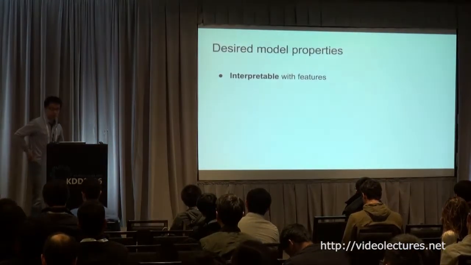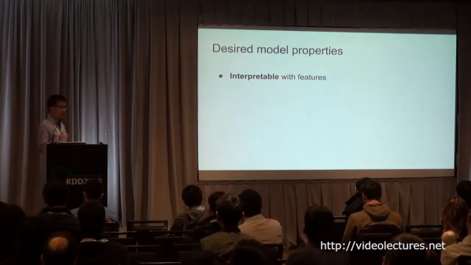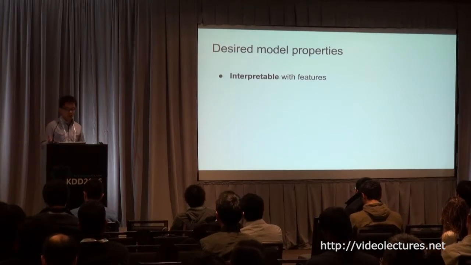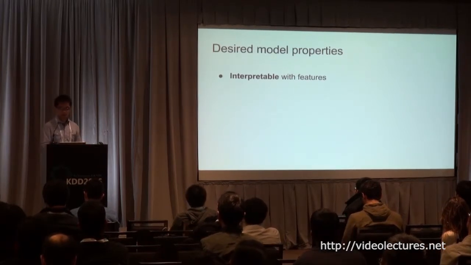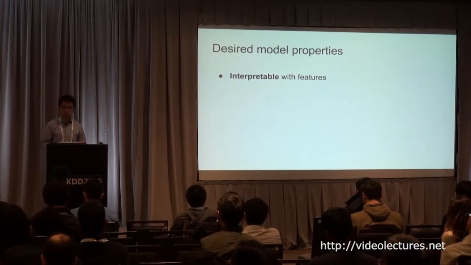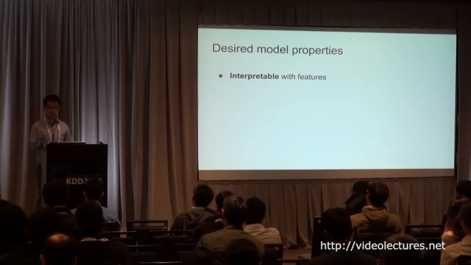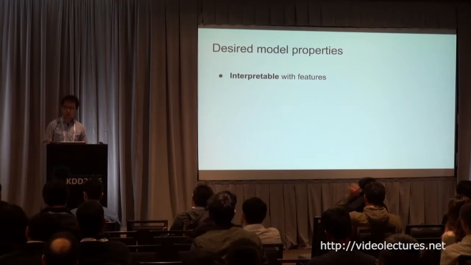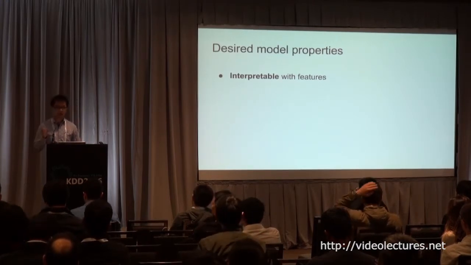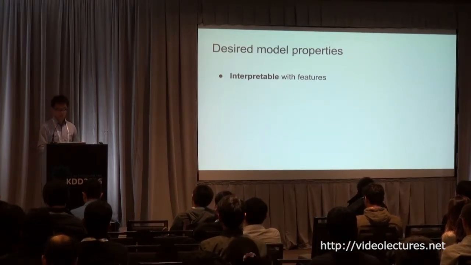In order to do this, we need powerful machine learning models. And here are some desired model properties we realized across the years. The first one is that the model needs to be interpretable with the features. As we know, in LinkedIn's economic graph, each node contains very carefully handcrafted engineered features, which our models can utilize to give interpretable results. So folks can just take a look at the model and understand the graph better.